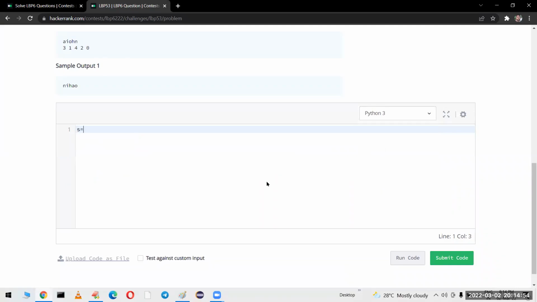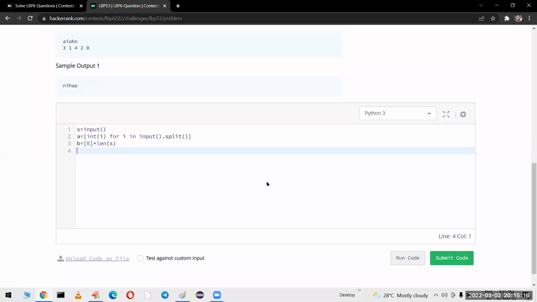s is equal to input. a is equal to int of i for each i value in input().split(). Based on space it will split and it will take the data. I am creating a list called b with 0 as the initial element. How many values do we require?